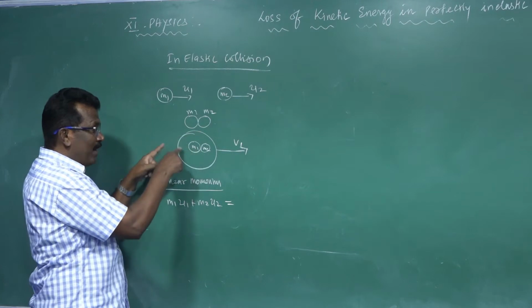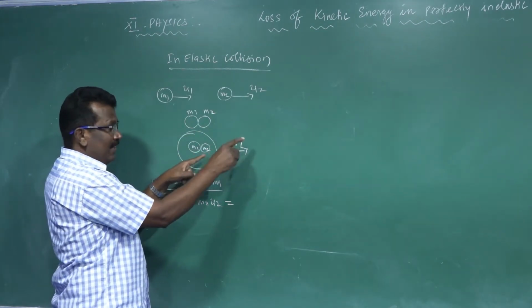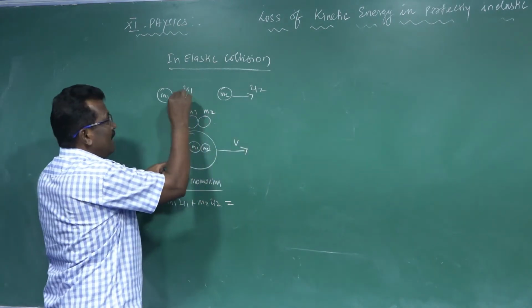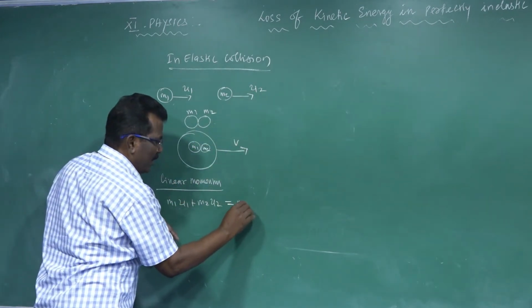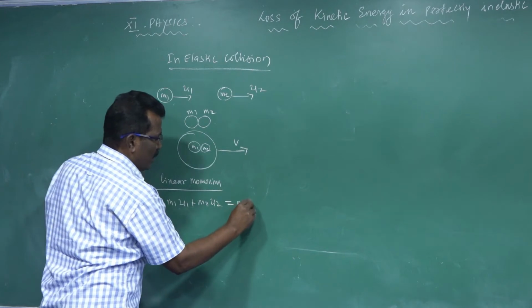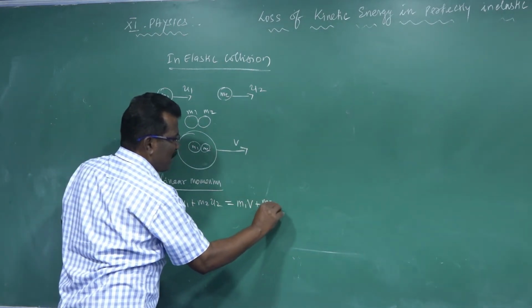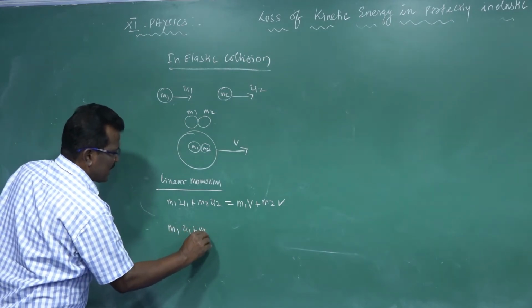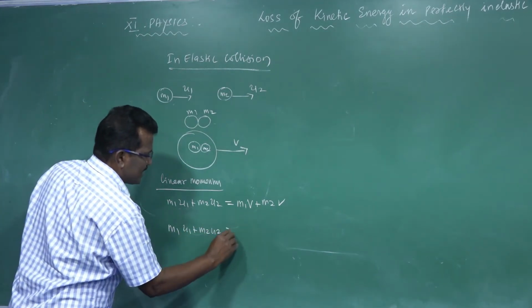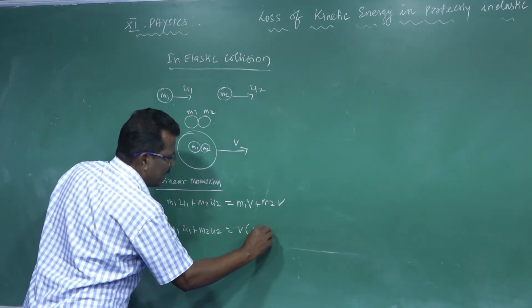After collision, the two bodies move with the same velocity v. So m1v plus m2v are combined together: m1u1 plus m2u2 equals v times (m1 plus m2).